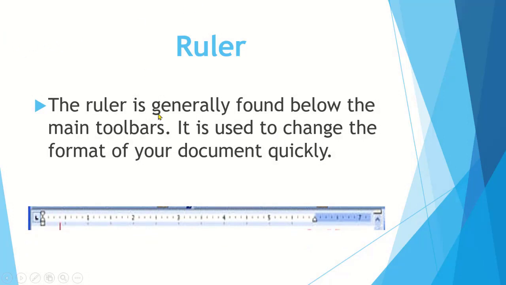There is a ruler which is generally present below the toolbars. It is used to change the format of the document very quickly. You can see that this is the ruler which is used to change the format of your document.